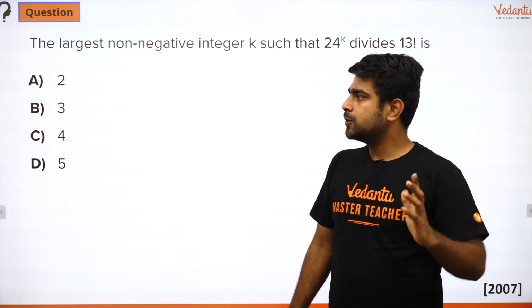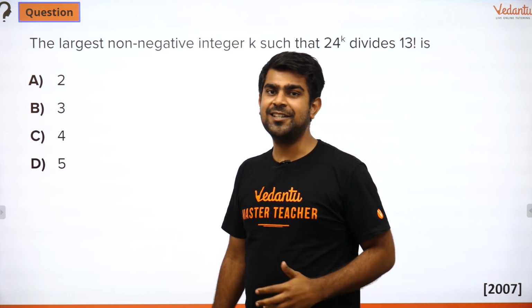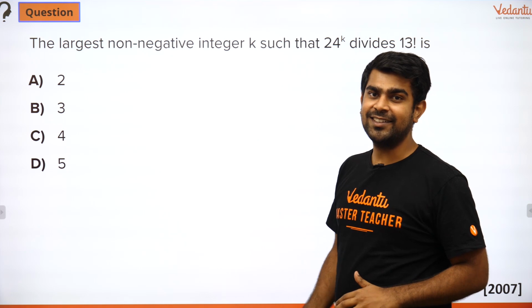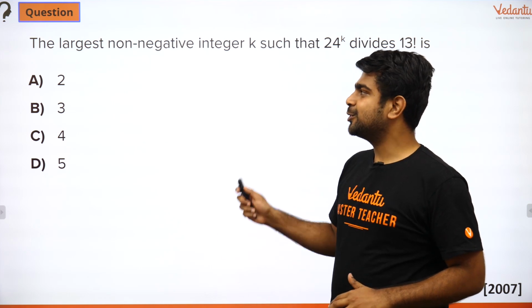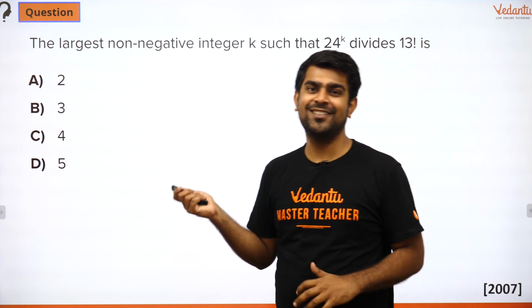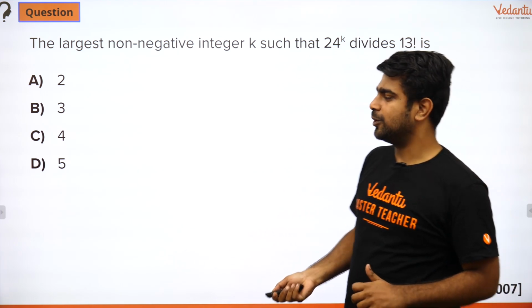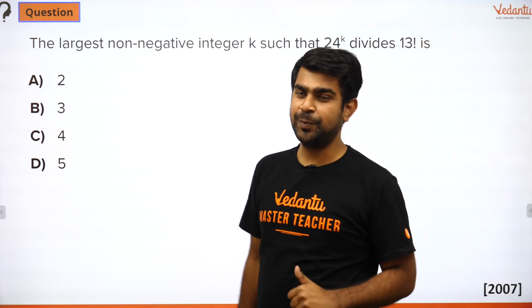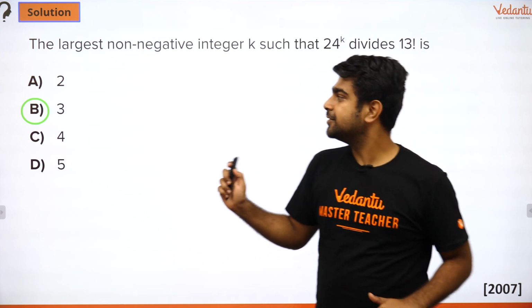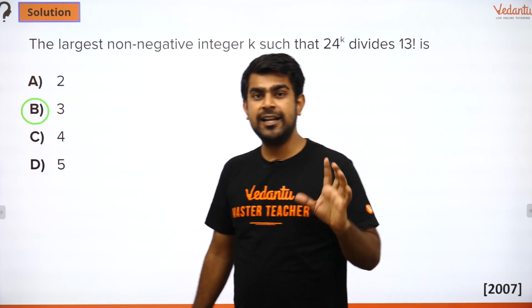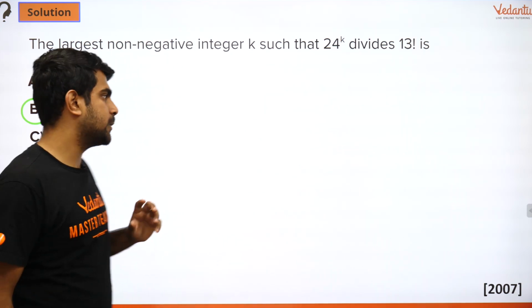So let us proceed, guys, and if you have answers, please do keep them going in the chat. I would like to see that. So the answer, any guesses? Is it going to be 2 or 4 or 5? Nope. It's going to be 3. So the answer for this question is 3. Let us see how to approach and solve this question.